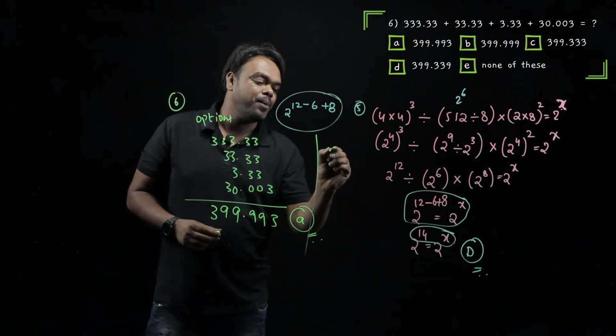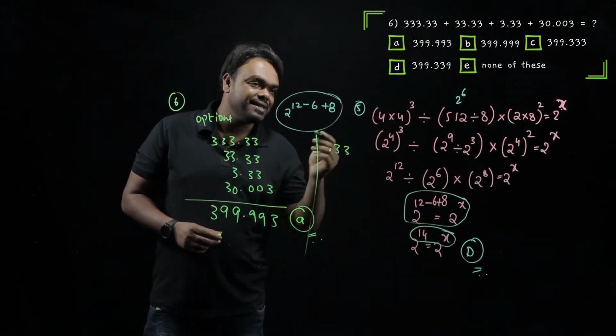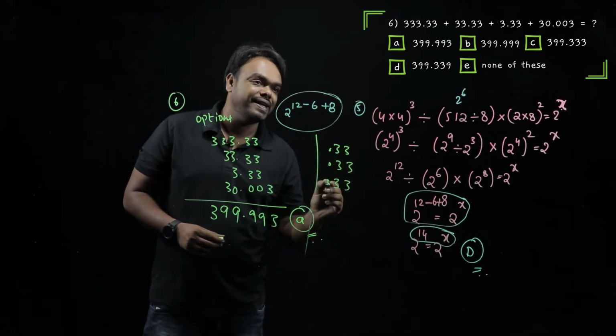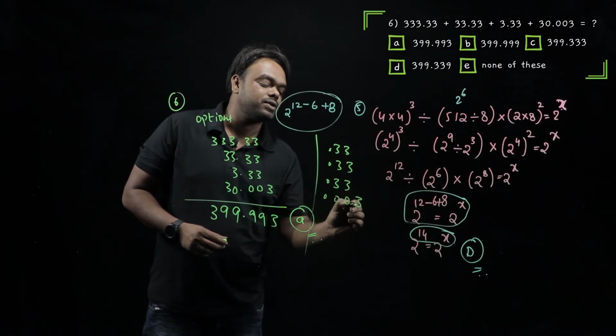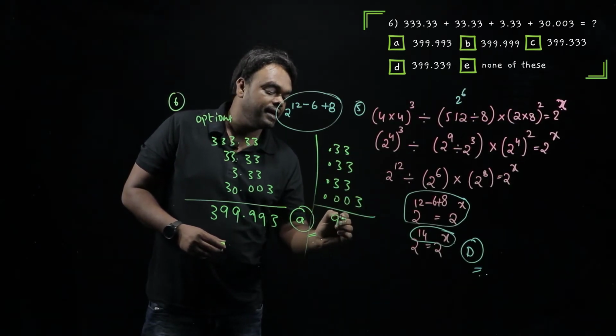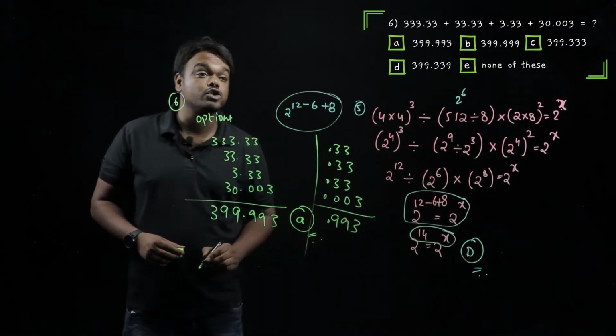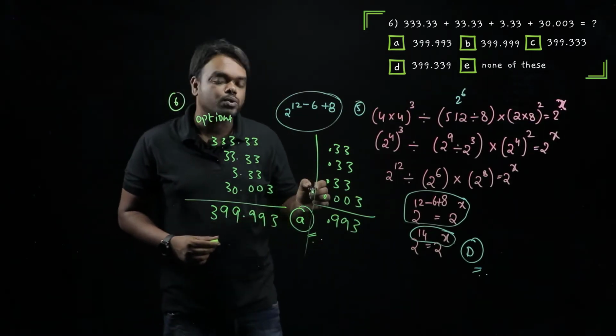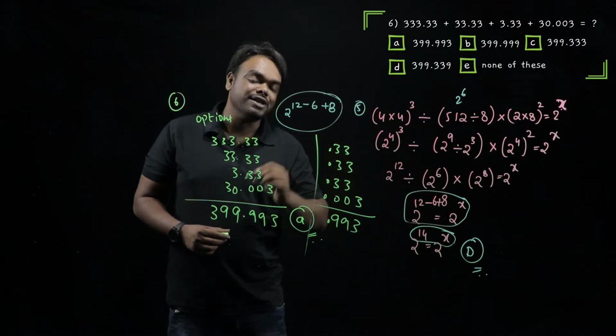What do we have? 0.33. For the second one we have again 0.33, for the third number we have 0.33, and again we have 0.003. So if we just add this, we'll get 0.993. Which option? Only option number A has 0.993. So this question can actually be solved within 5 seconds.